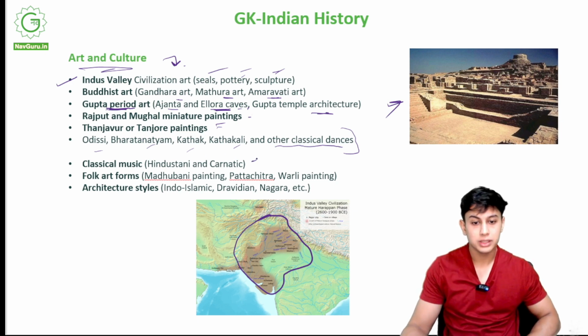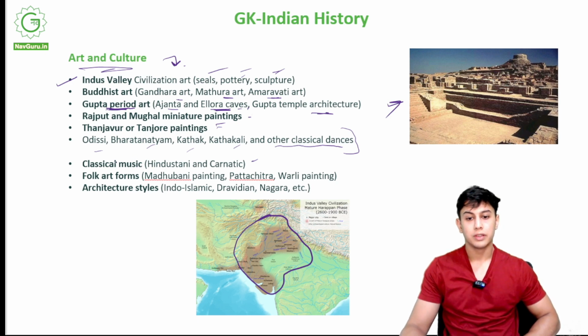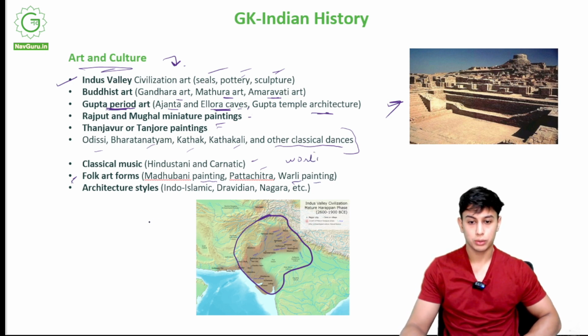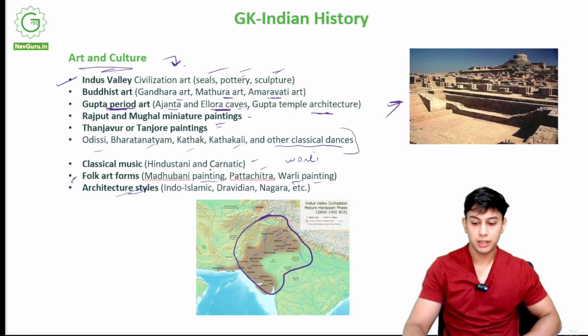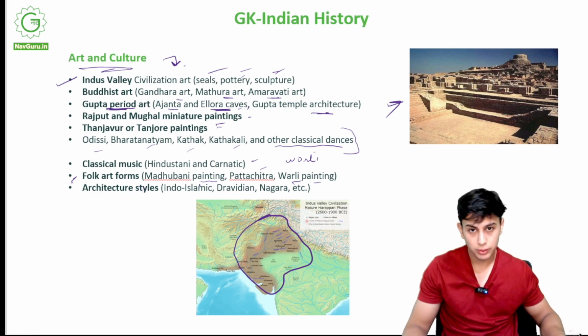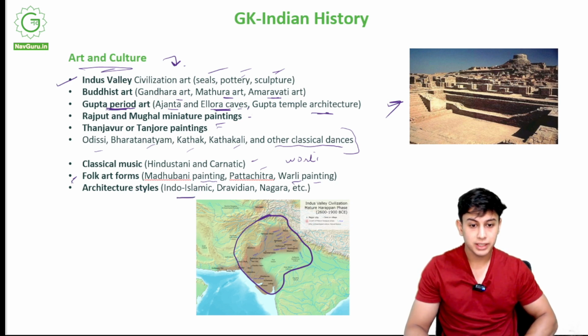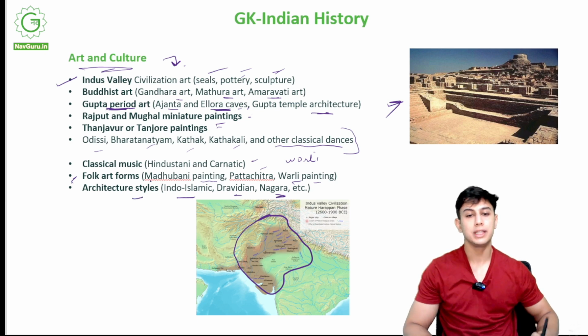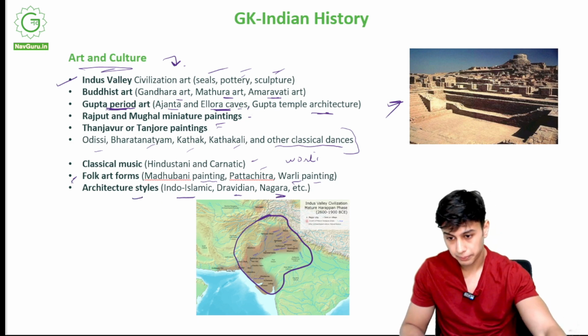Classical music, we have Hindustani and Carnatic. We have folk art forms, which are Madhubani painting, Pattachitra, and Varli painting. These are all folk art forms. Architecture styles, we have Indo-Islamic. If you go see the monuments, some are Indo-Islamic, some are Dravidian, some are Nagara. Some temples are made some other way, and all the Islamic buildings have domes. These are all architecture styles. So we have a very diverse culture throughout the years.